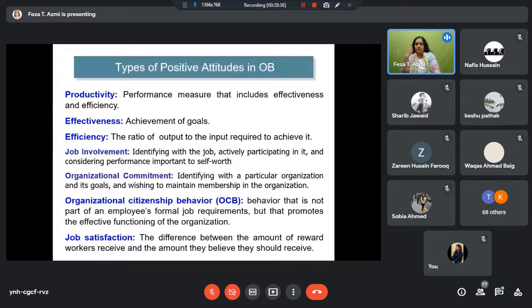So some organizations, as I said, they value ethics, some value teamwork, some value commitment, some value good relationships at the workplace. Different organizations have different cultures, different characters. And so they have different value systems or different attitudes, and they want their people to have those attitudes and behave as per those attitudes.